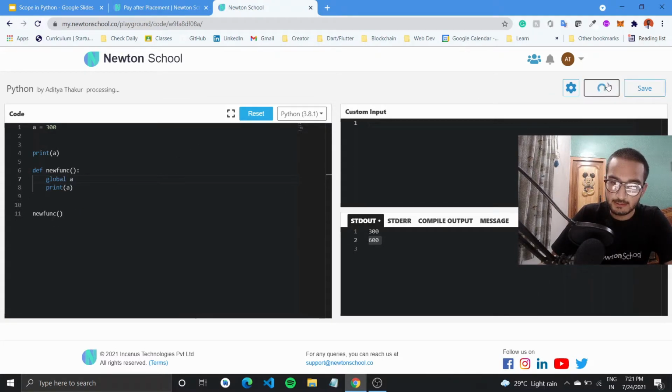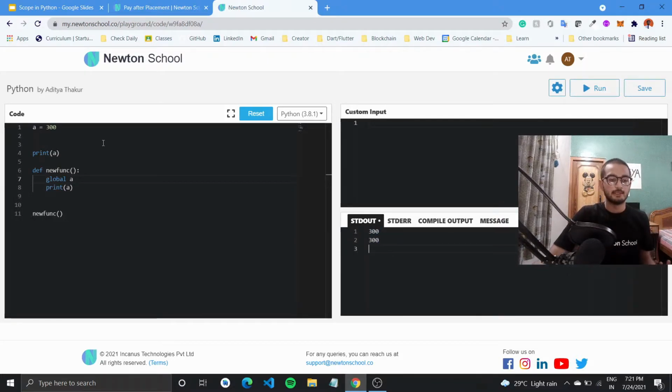Let me just run this program once, and you'll now notice both the values are 300, because now with the global variable, this variable a that is being accessed here is the one that we have available globally. Therefore, this first print statement also prints out 300, and this new function call also prints out the value of the global variable as 300. So that is how it works.